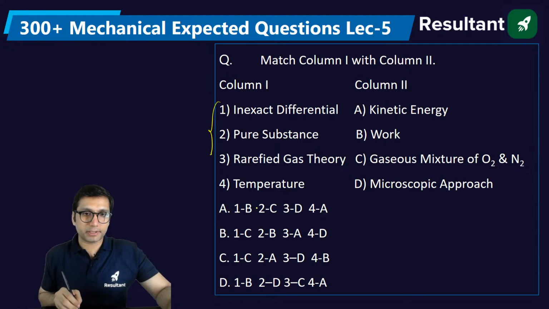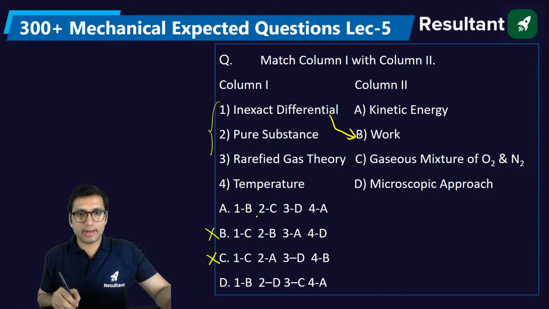If you see the options, for 1, they have given either 1 should be B or 1 should be C. Now 1 being B, inexact differential is work. Okay, yes, that is true. But 1 being C, that is gaseous mixture of oxygen and nitrogen, is inexact differential? No, this is not true. Work is inexact differential. So that means this and this cannot be the answer for this question. Second is pure substance.